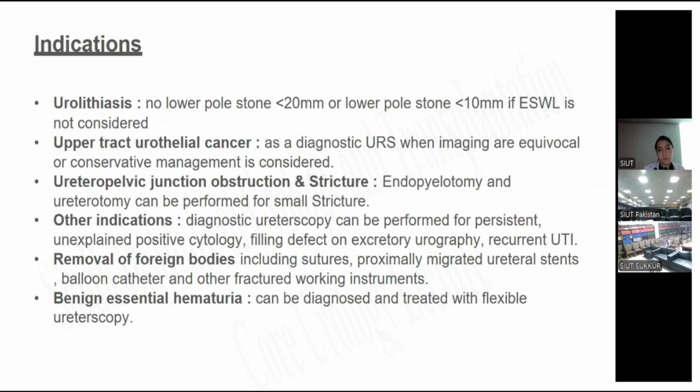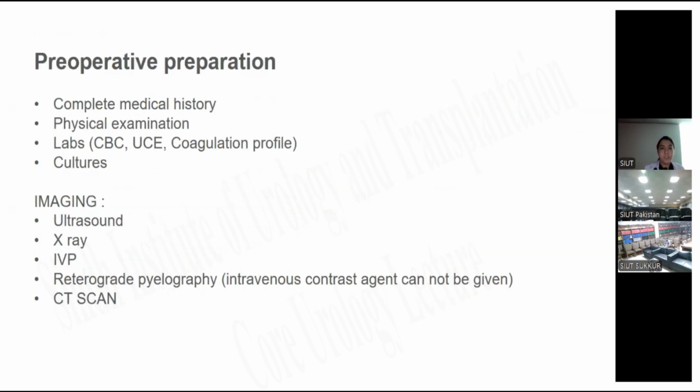Other indications include diagnostic ureteroscopy for persistent unexplained positive cytology, filling defect on excretory urography, and recurrent UTI. Removal of foreign bodies including sutures, proximally migrated ureteral stents, balloon catheters, and other fractured working instruments. For benign essential hematuria, URS can work as a diagnostic and treatment process.